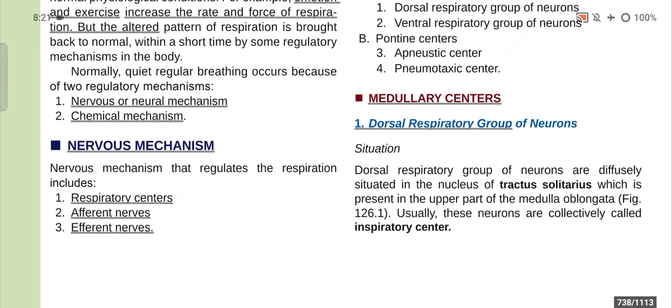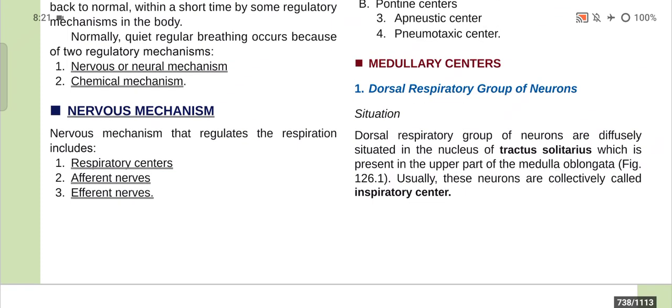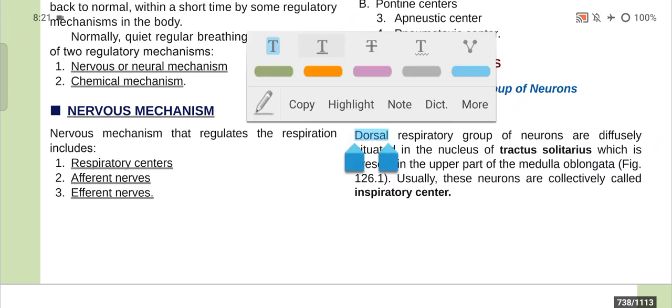Now the medullary center has the dorsal respiratory group of neurons, which are diffusely situated in the nucleus of tractus solitarius, present in the upper part of the medulla oblongata, and these neurons are collectively called the inspiratory center. So what is the dorsal respiratory group?